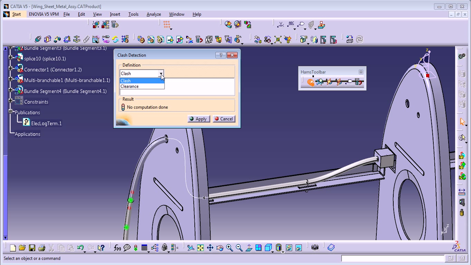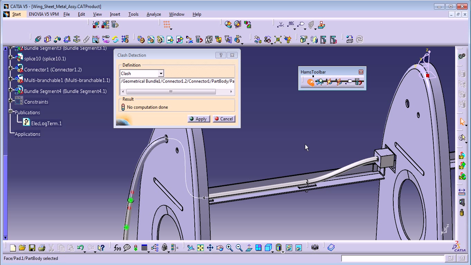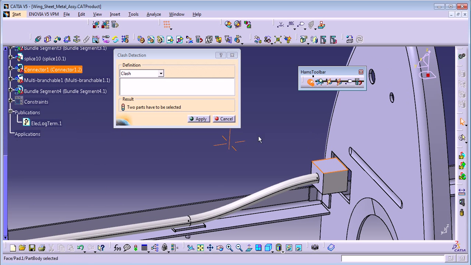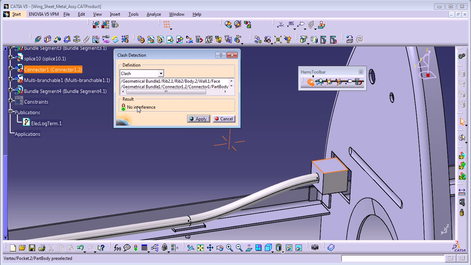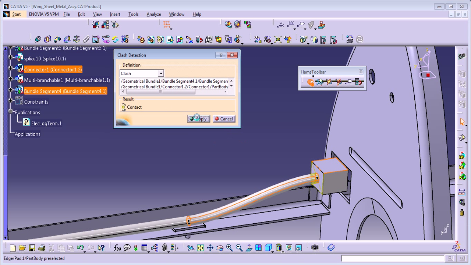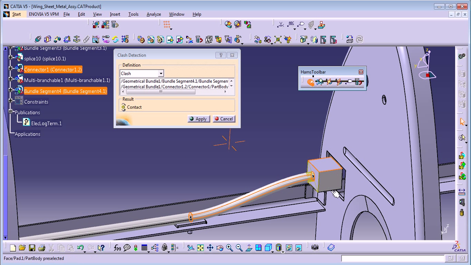This tool has two options. Clash means, for example, if I touch this one here, you can apply. You need to select the two parts that you want to compare. Click apply. If the light is green, it means there's no clash. But if you touch, for example, this, you can see a yellow light, that is contact, and when you have some interference, you're going to see it in red.